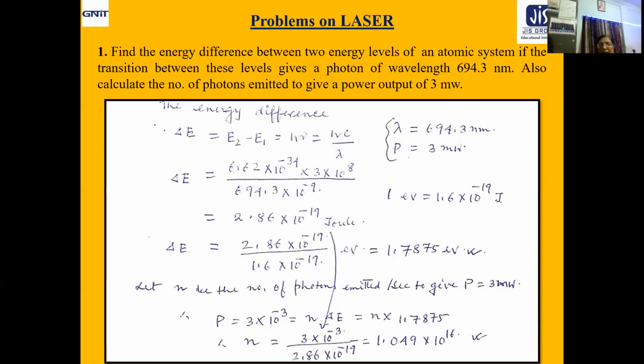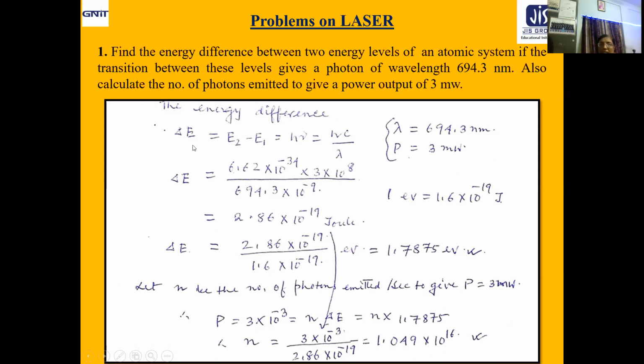Now, this can be the answer, no problem. But if it is asked to find the answer in electron volt, that is eV, you can simply divide this joule value by 1.6 into 10 to the power minus 19 to get 1.7875 eV. So it is given in joule and you can convert it into eV depending upon what the question asks. You can go either way. Here it is not mentioned, so I have shown both the units.